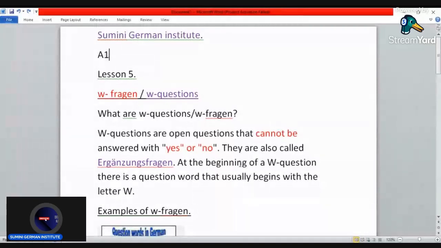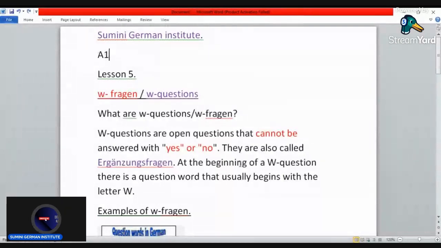So in this lesson, we're going to learn something called W-FRAGEN. W questions. Point to note is in German, the letter W is pronounced as V. So take note of that. W-FRAGEN is German, and W questions is English.